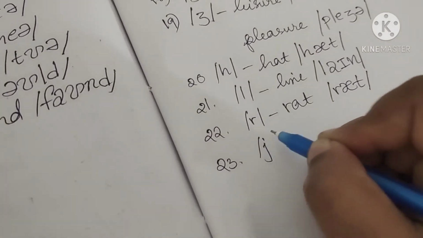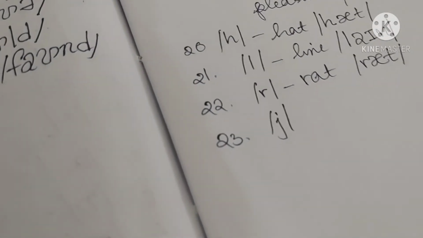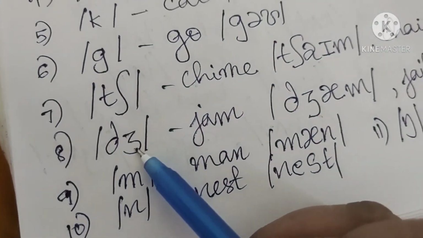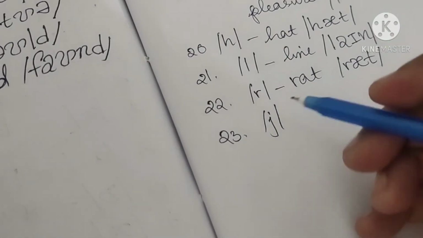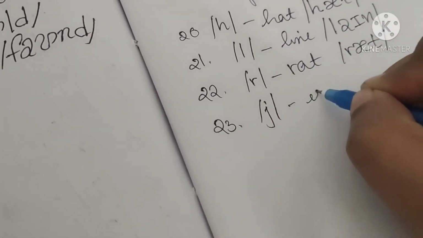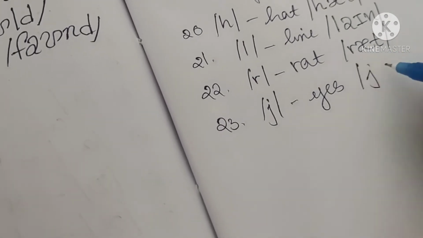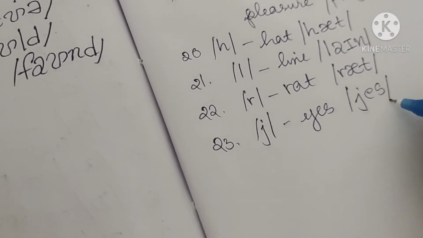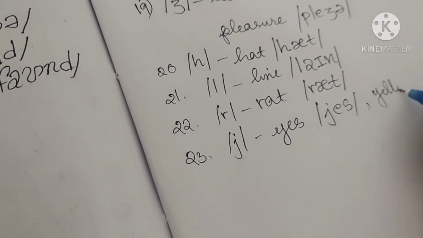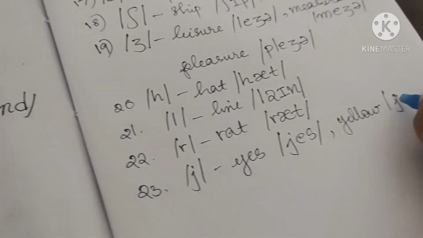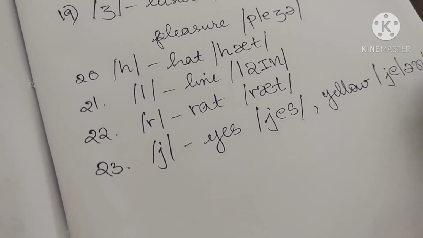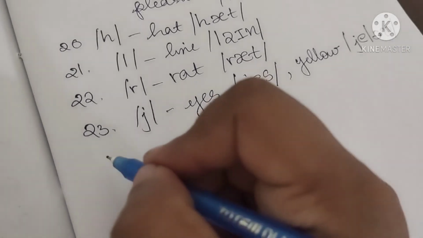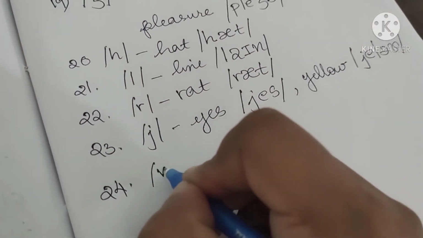Now this is very important. When you say the sound, don't get confused to j. J is what we studied here. This one. This is j. Jam. Now this is y, as we have in yes. Yes. As we have in yellow. Yellow. Okay, and the last sound that we study is w.